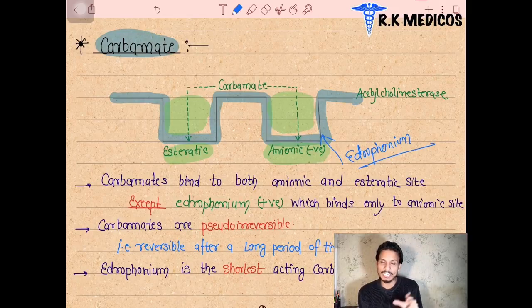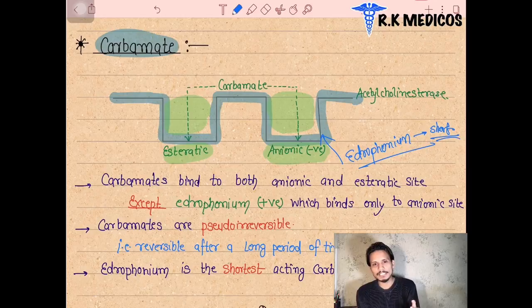An ionic bond is not that strong. These bonds get broken very easily, so their lifespan is very short. And the other drugs of the carbamates bind on both the esteric and anionic sites. So these carbamates are not exactly irreversible in nature. The carbamates are basically pseudo-irreversible.